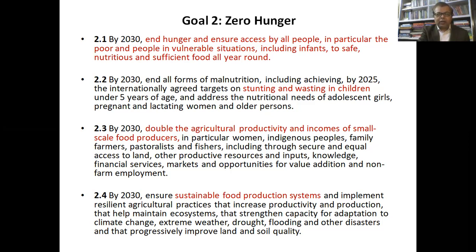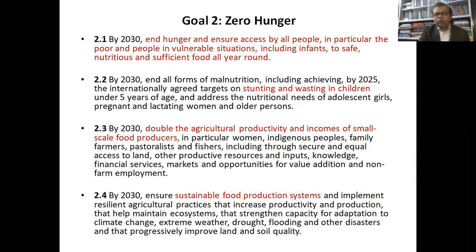Goal 2, zero hunger. 2.1, by 2030, end hunger and ensure access by all people, in particular poor and people in vulnerable situations, including infants, to safe, nutritious, and sufficient food all year round.